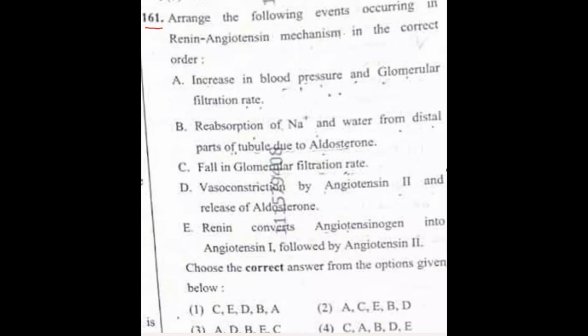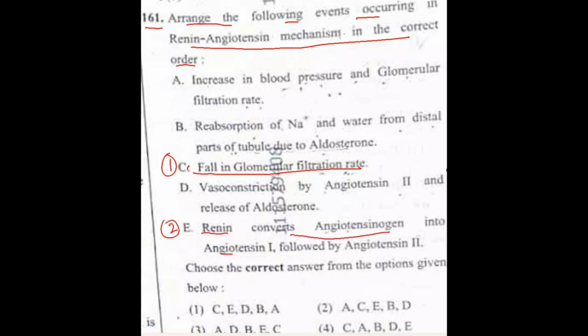Question number 161. Arrange the following events occurring in renin-angiotensin mechanism in the correct order. So the first one should be fall in the glomerular filtration rate. This should be the first, C. Then next, renin will convert because there's a fall in the glomerular filtration rate. Next will be E. That is, renin will convert angiotensinogen into angiotensin 1 followed by angiotensin 2.